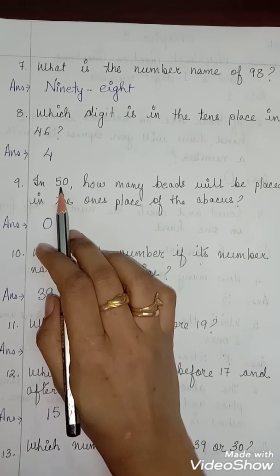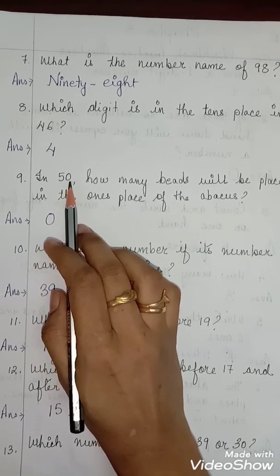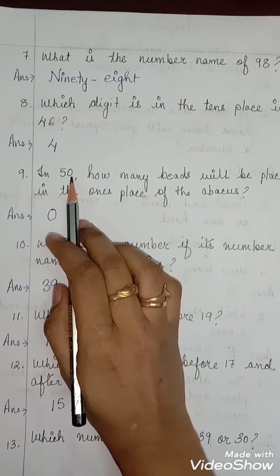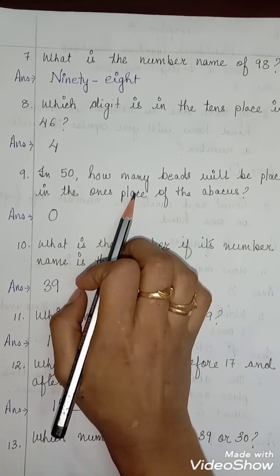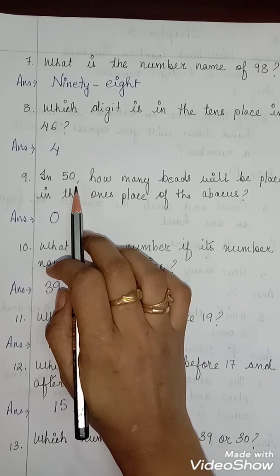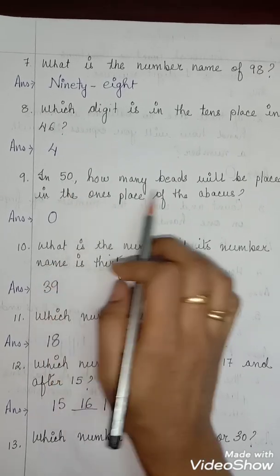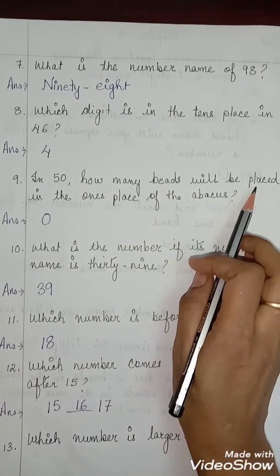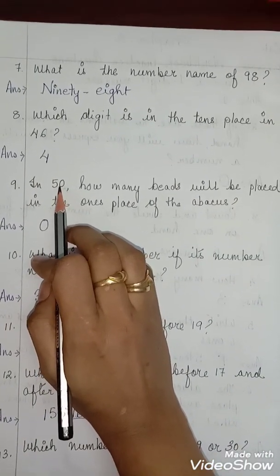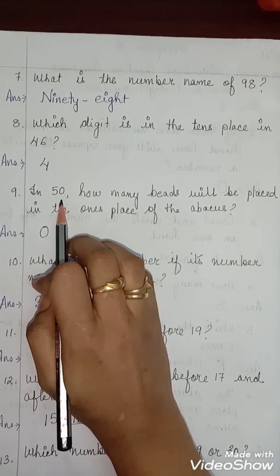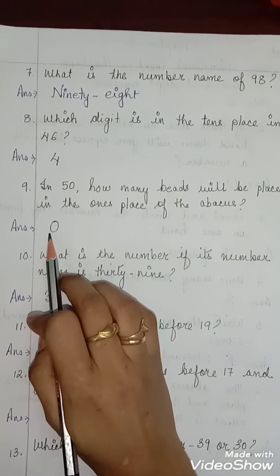So in 50, 5 is in the tens place and 0 is in the ones place. So if we put beads on the abacus, in the ones place, how many beads will we place? The answer is 0, because in the ones place no number is there, only 0. Right, so the answer is what? 0.